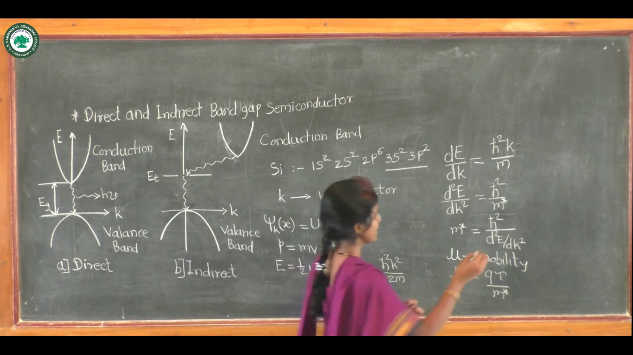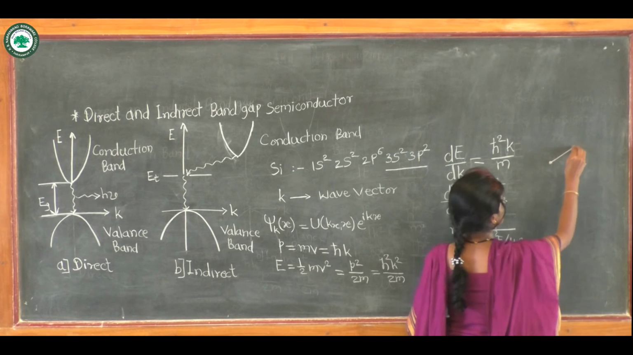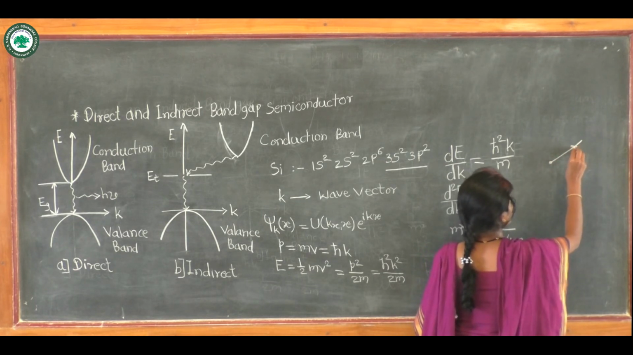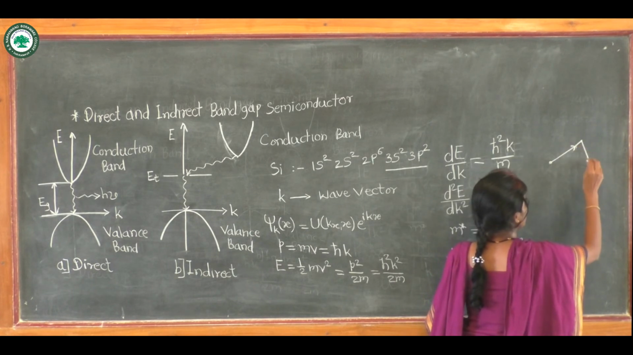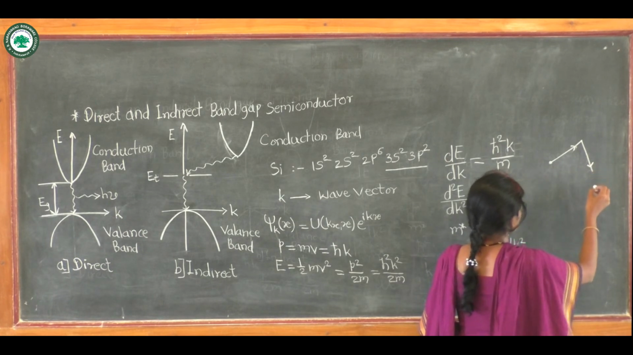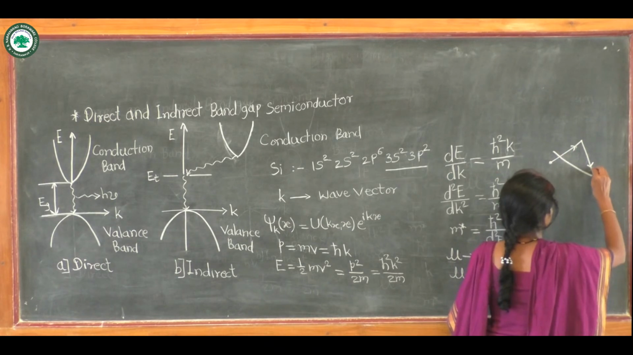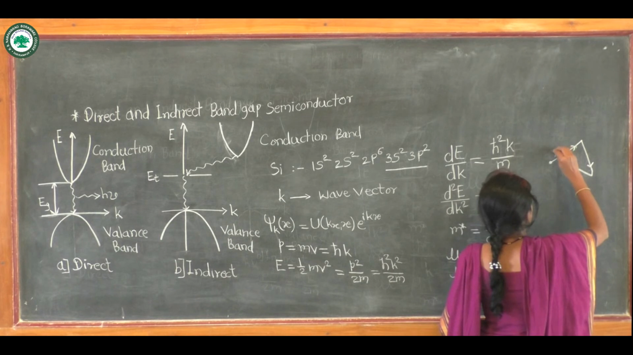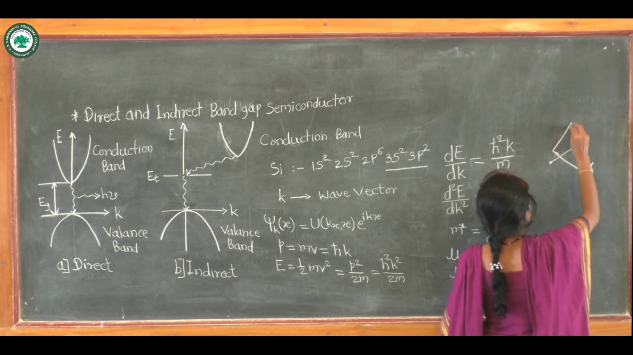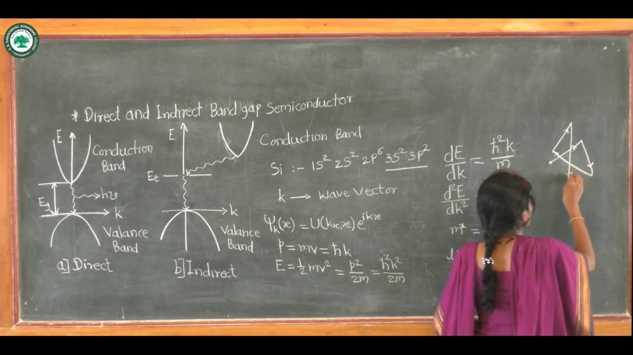Let's consider this is the starting point. Then electron will move in this direction. Then due to collision, it will move in this direction. The collision is due to impurities or due to defects or with the lattice. This will move in this direction. Then this electron will move in this direction or in this direction.